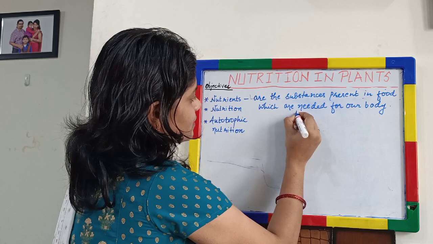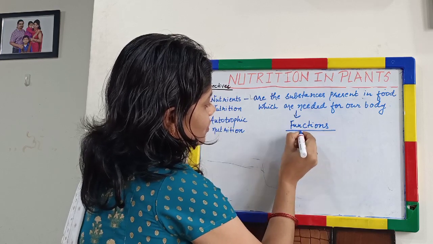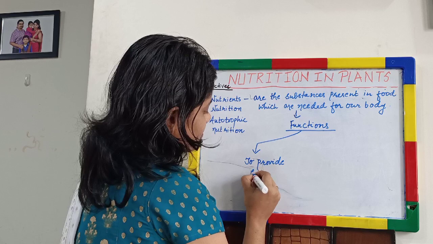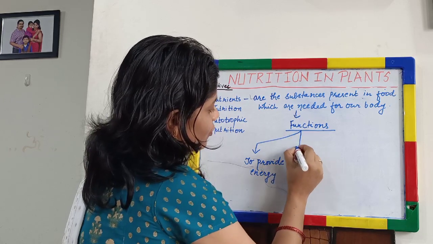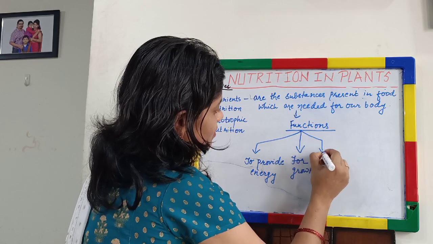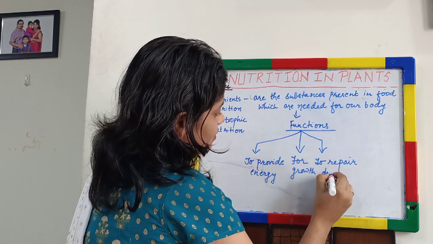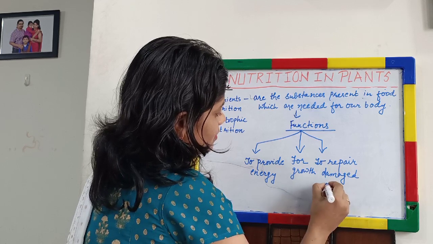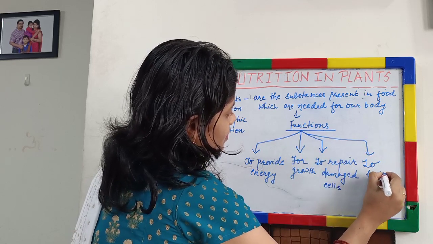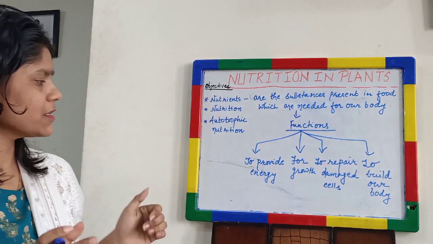If we see the functions, these functions include to provide energy, for growth, to repair damaged cells, and to build our body. Now we will see the functions one by one.